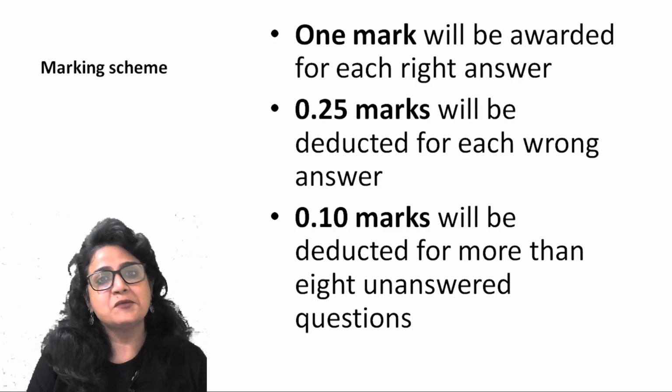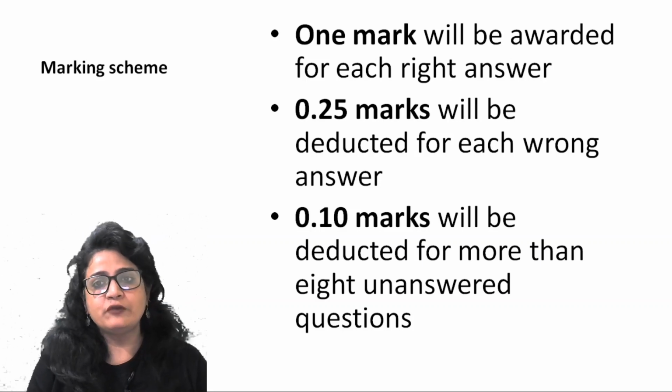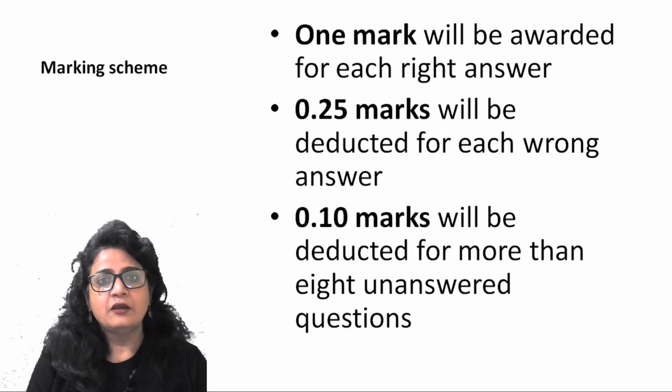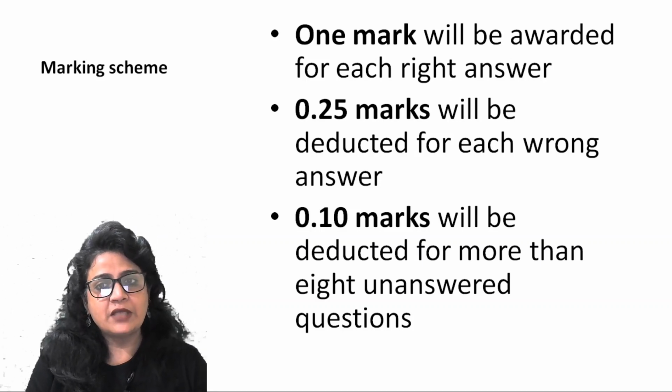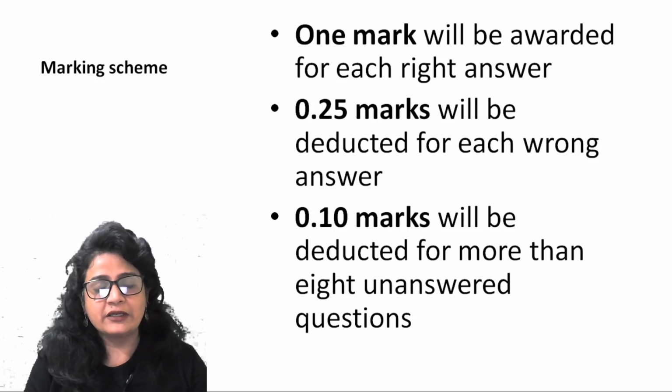So the marking scheme is also different. Let's see how. 1 mark will be awarded for each right answer. 0.25 marks will be deducted for each wrong answer. Right? So far we are clear.